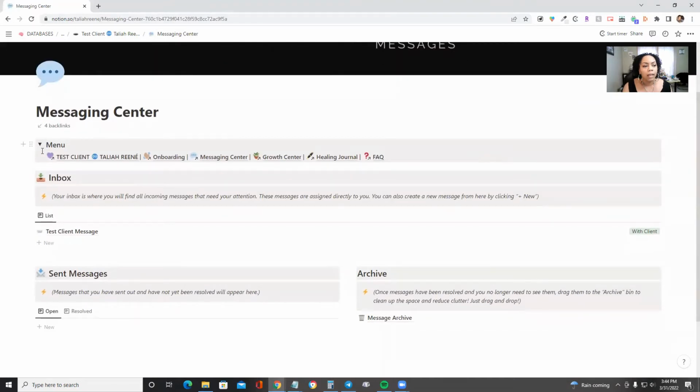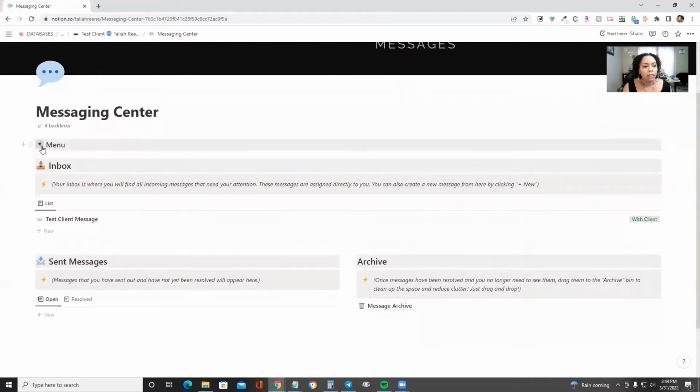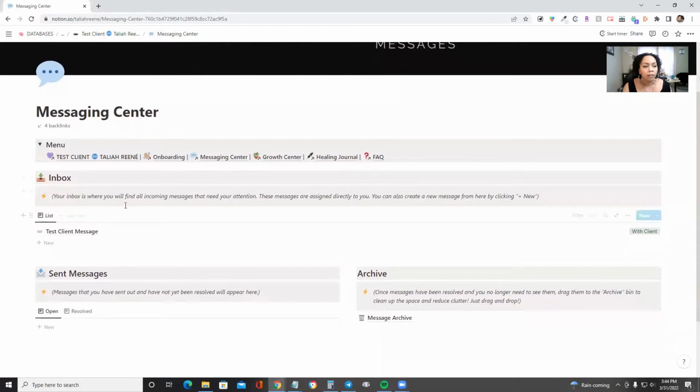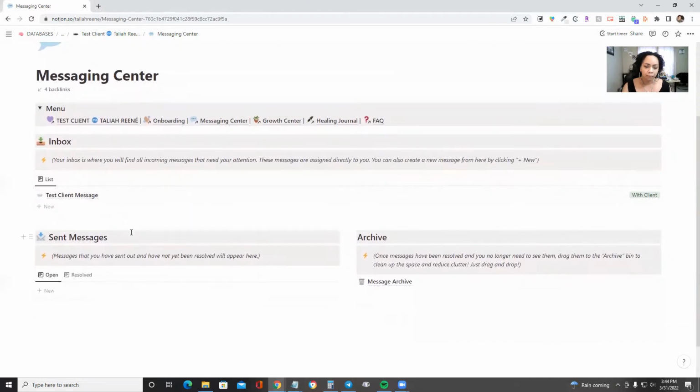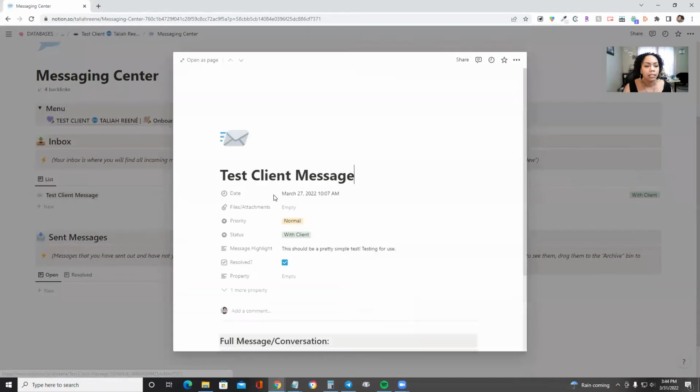All right, so again, we have the menu up here at the top that can be toggled on or off. You have your inbox up at the top. So this is all of the messages that are incoming to you that need your attention. These are all the messages that are assigned directly to you. You can also create a new message here just by clicking this new button. So this is a test message currently